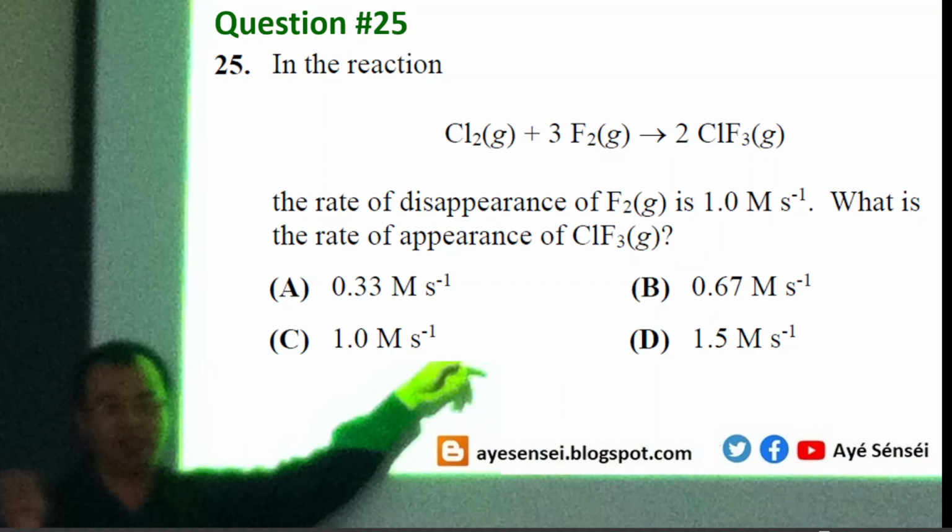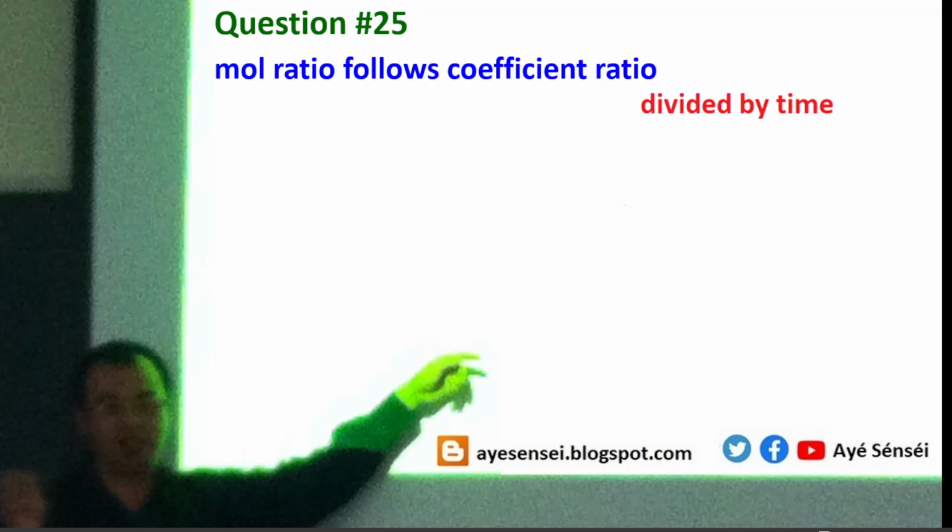Okay, so we know that there's a rule like this. Mole ratio follows coefficient ratio. So basically if we divide it by time and also volume, we will get this correlation. So rate ratio follows coefficient ratio.